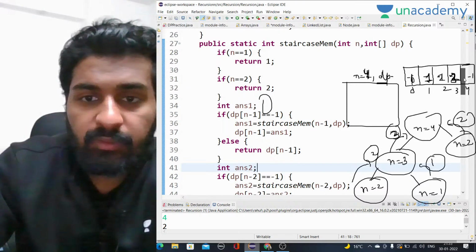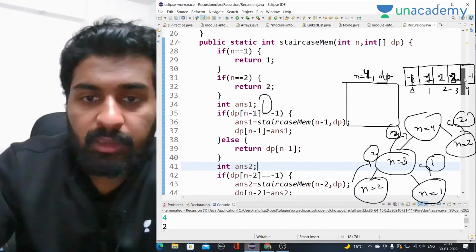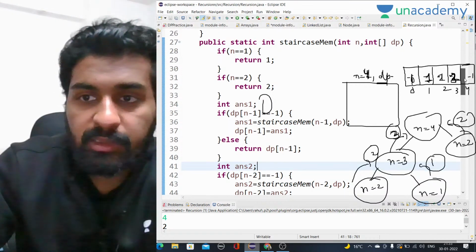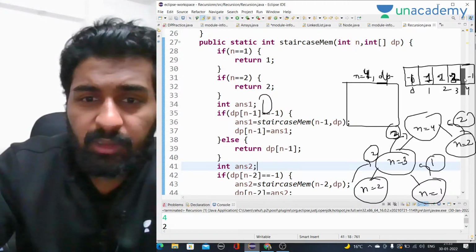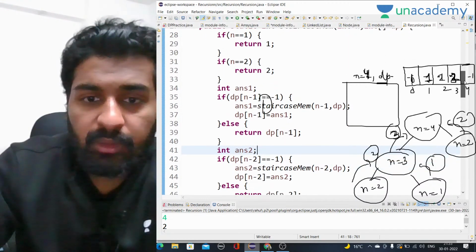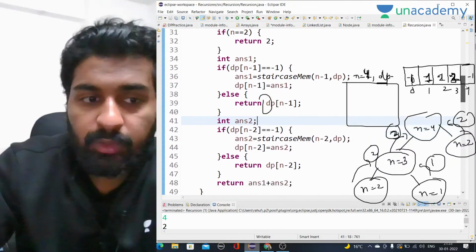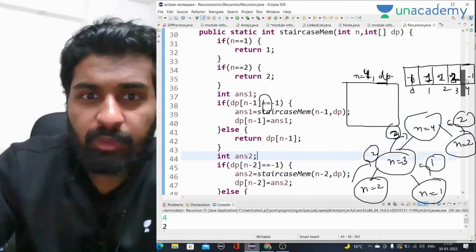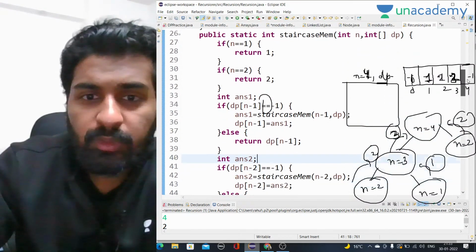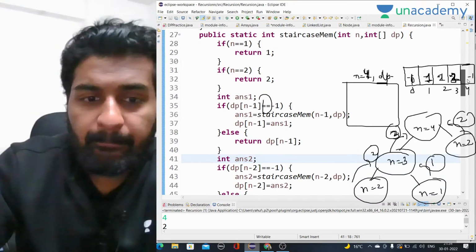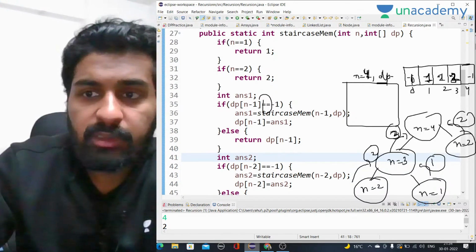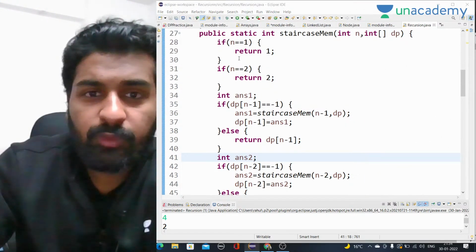If it is minus 1, we have to call for n minus 1 dp, then n minus 1 will be answer 1. Otherwise we have to return answer 1 only. So n minus 2 is minus 1, we have to call for n minus 2 and we have to store that, and else we have to return dp of n minus 1. So this seems okay to me, but why? Let me just, 2 value is for dp of 2.